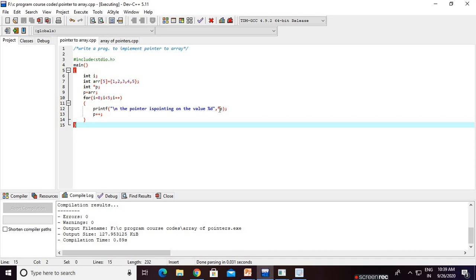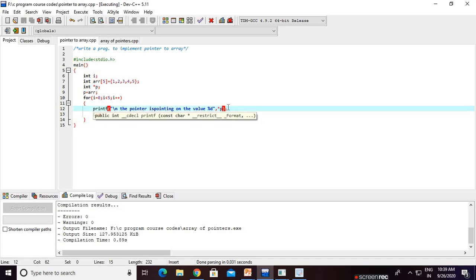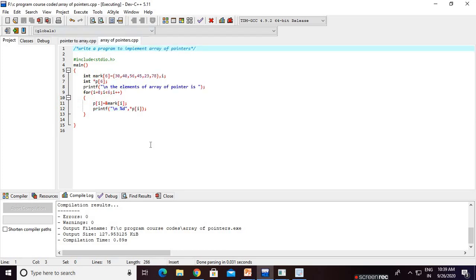For example, instead of p, this is a pointer to an array of pointers. So keep practicing, because this pointer concept is important.